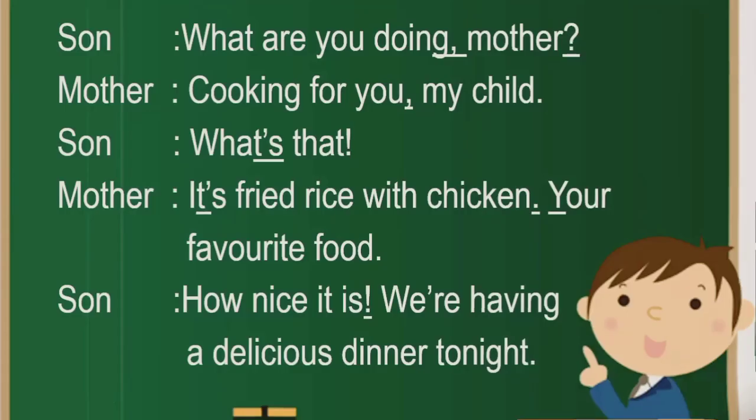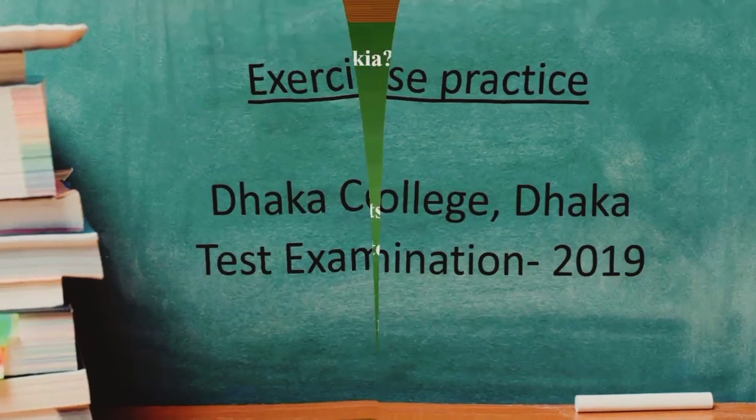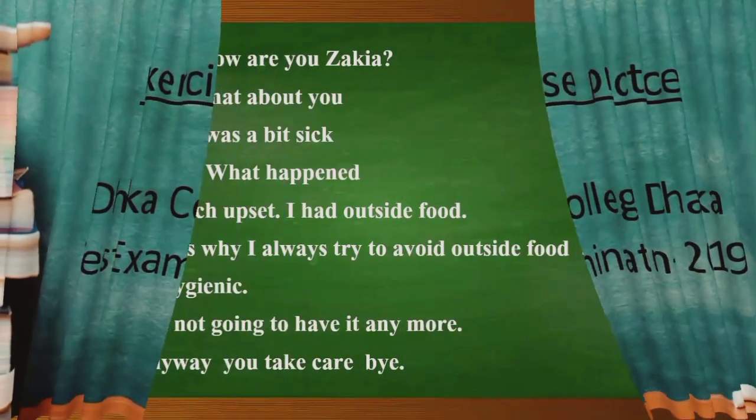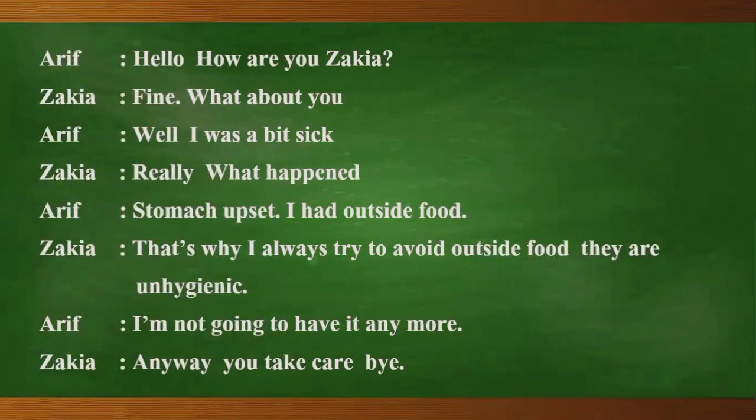So now let's move on to another model question that we have, Dhaka College, Dhaka. Let's solve it. Next exercise practice. The model question's name is Dhaka College, Dhaka, Test Examination 2019. Here we can see another dialogue has been shown. The dialogue is between Arif and Zakia. And let us see their conversation.